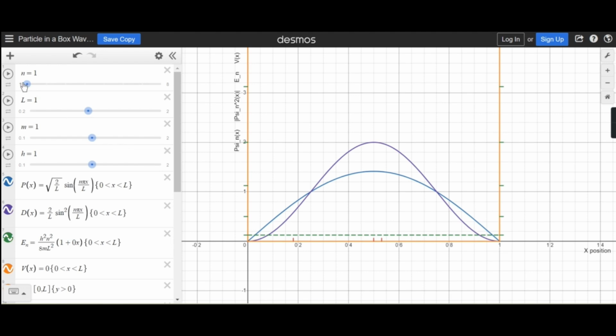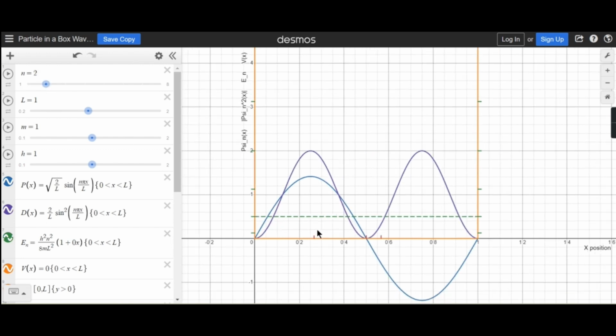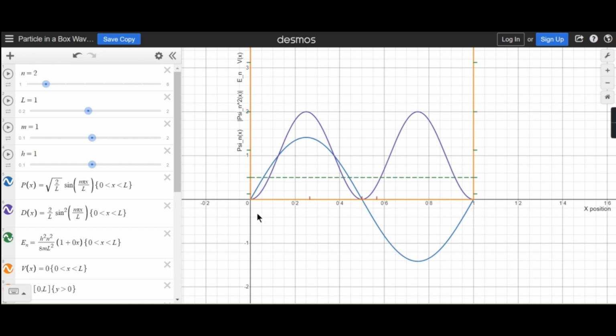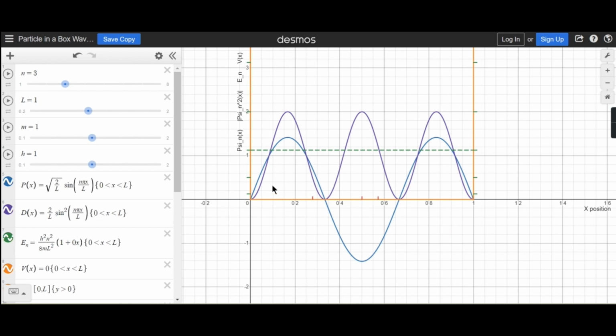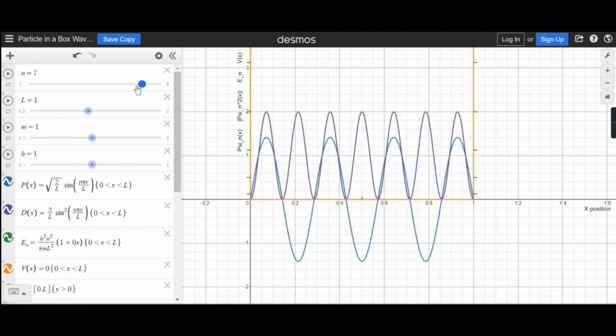If we vary the parameters, let's start with n. If n equals 1, we have a half sine for the wave function and one hump for the probability density. If we increase to n equals 2, now we have a full sine wave for the wave function and two humps for the probability density. If we increase n to 3, we have positive, negative, positive for the wave function, and 3 humps for the probability density plot. The same trend is prevalent if you keep increasing n.